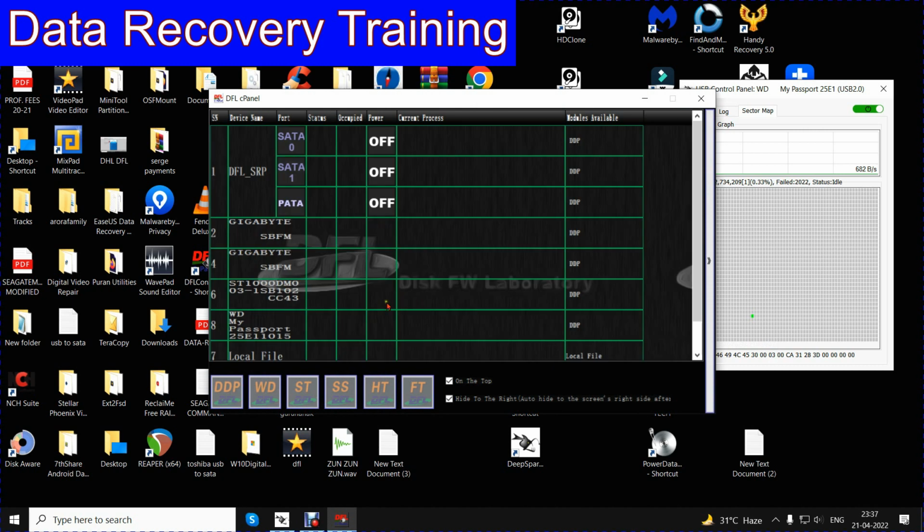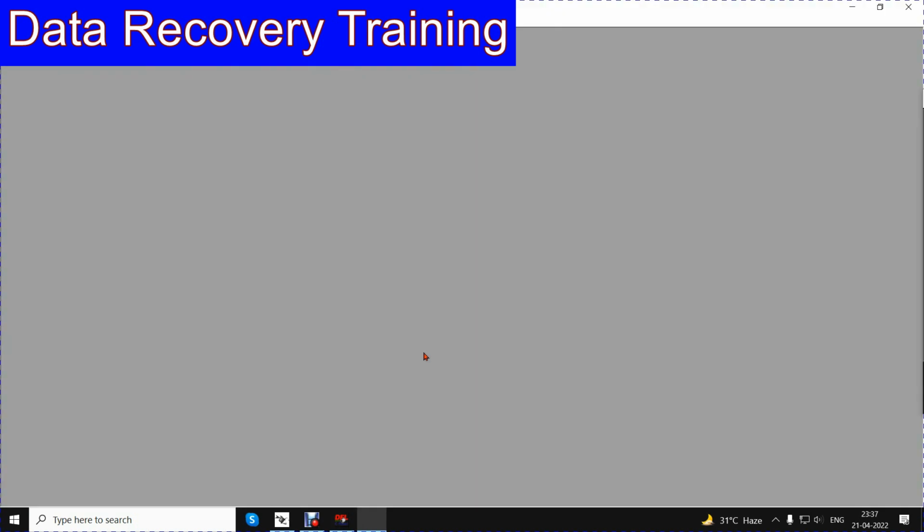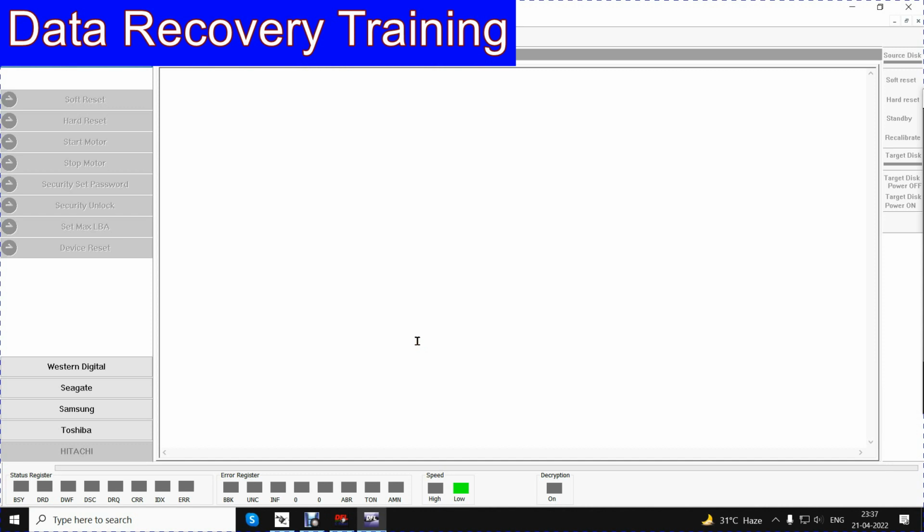So here I can see that my DDP is showing me WD My Passport. Here I click on DDP, I click on DFL SRP, and DDP starts off.